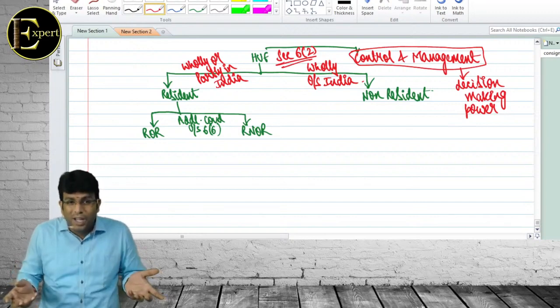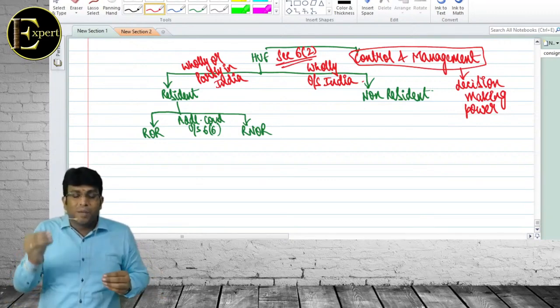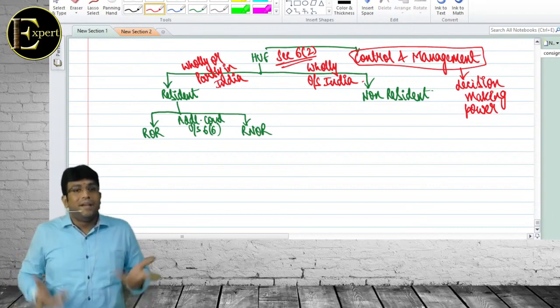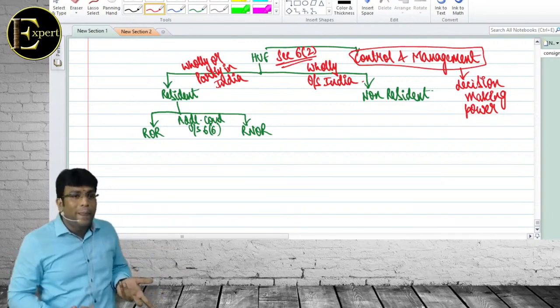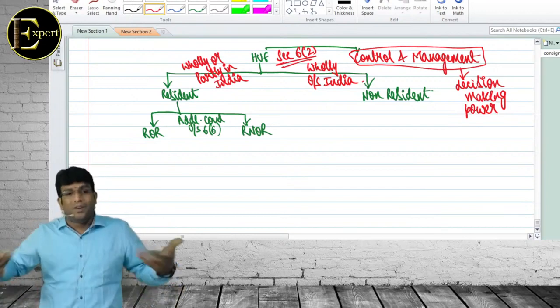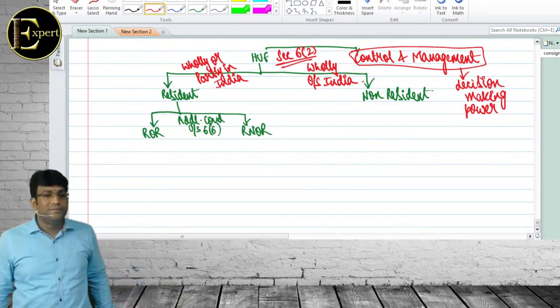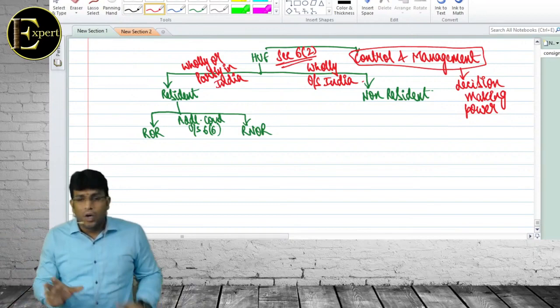The law never said that. Did they say in law that partly means 50-50? Then even 1% is partly only. 99.99%, 0.01% is still partly only. Do you get clarity on this point, everybody? All of us, my dear friends?